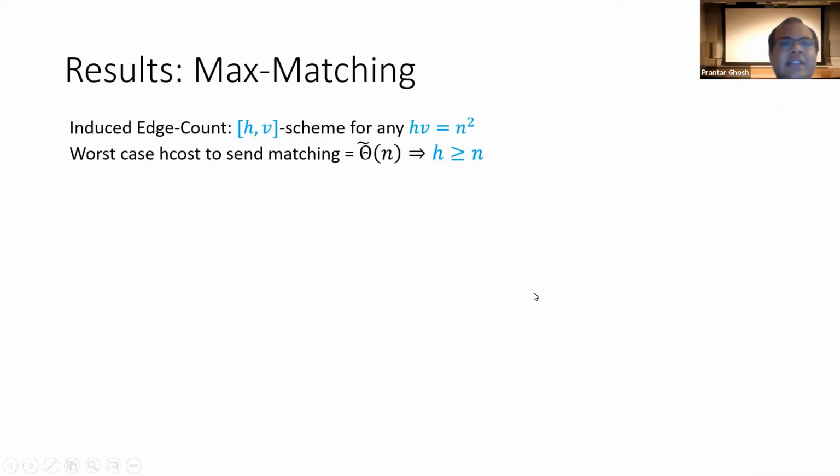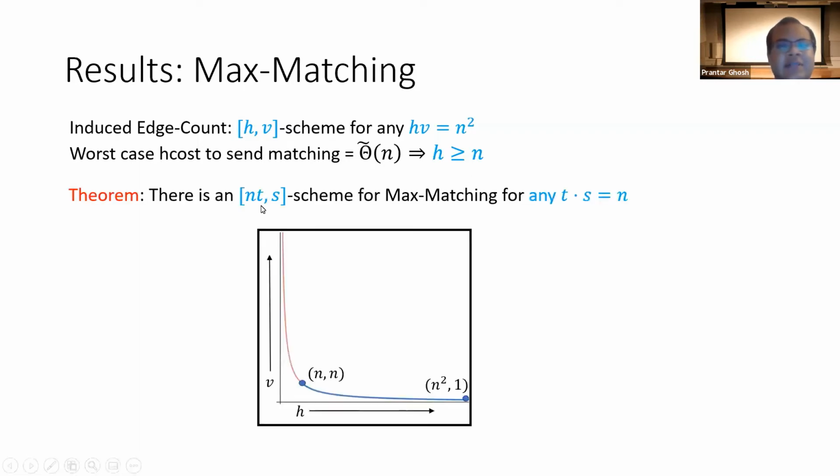So basically for the cost analysis, the induced edge count protocol had cost HV equal to n squared. Note that to show the lower bound on the matching size, we needed to send an actual matching, which can have size theta of n, and so our H cost would be at least n. So basically we get an (n/t, s) scheme for any t times s equal to n, and cover all these points in the lower half of the optimal trade-off curve.